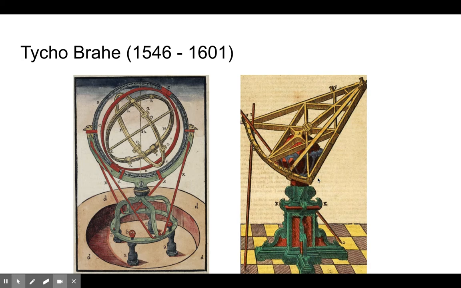Now, here's what Tycho Brahe did. He didn't just create an astrolabe and a sextant. The astrolabe and sextants that he created were two stories tall. That meant that on the place where you put your markings for your measurements, you could be insanely precise with those angles. If you take up your protractor and look at it, you can get down to the single angle because it's so small.